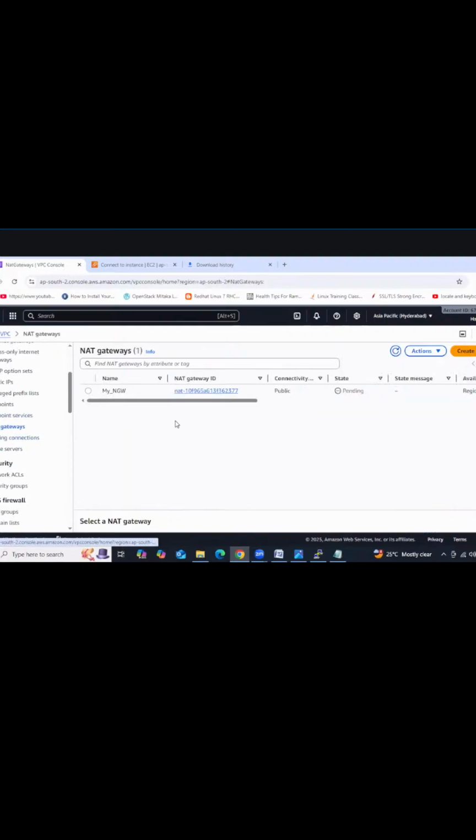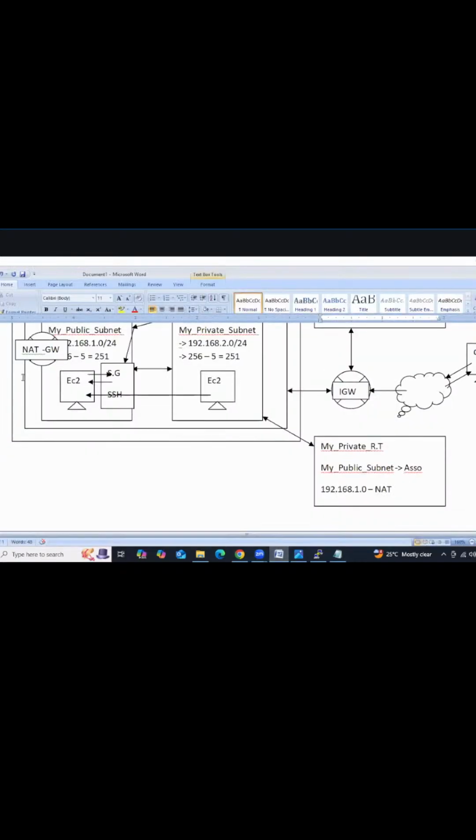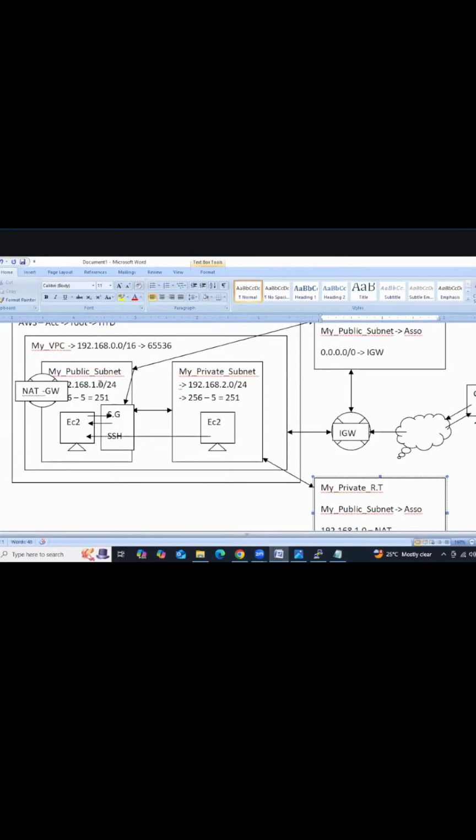Go to NAT gateway, select this one and delete it. That is the new option, region-wise, but we need to create the NAT gateway in the public subnet. According to this diagram, we need to select the particular subnet, so that's why it is better to use the second option.